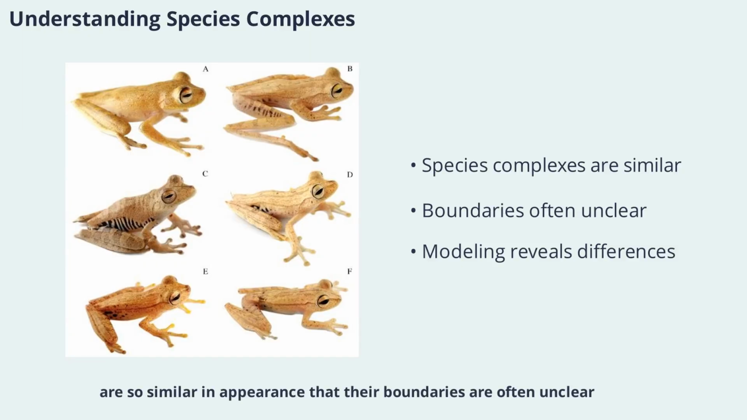In biology, a species complex is a group of closely related species that are so similar in appearance that their boundaries are often unclear. Studying species complexes is challenging but important, as it helps clarify evolutionary relationships and informs conservation strategies. Niche modeling can reveal subtle differences in habitat preferences among closely related species.